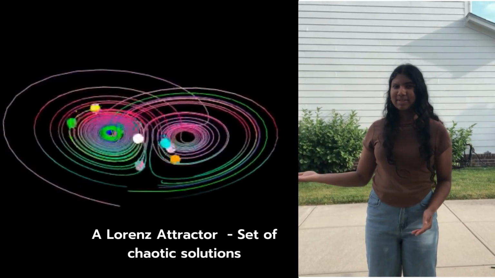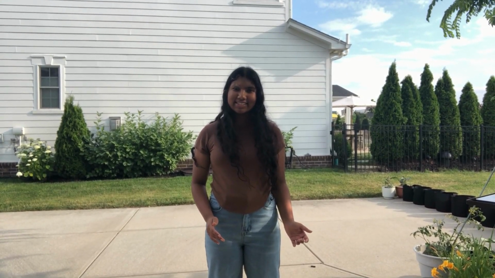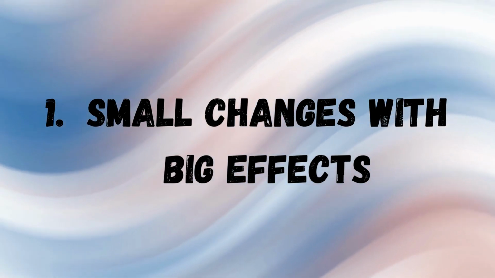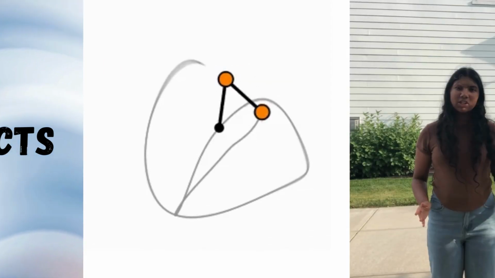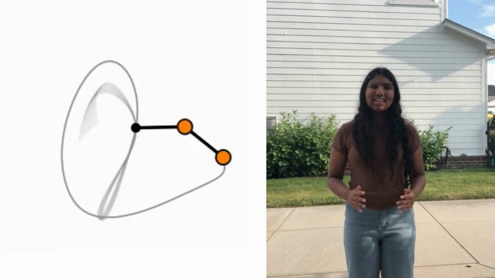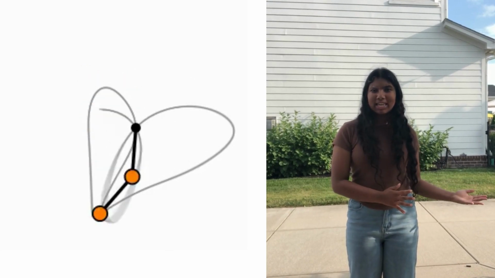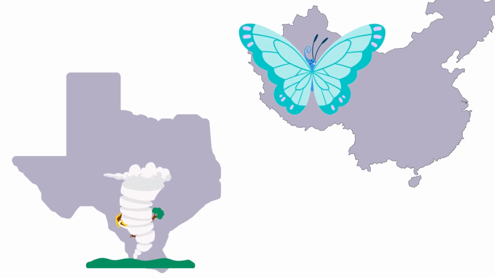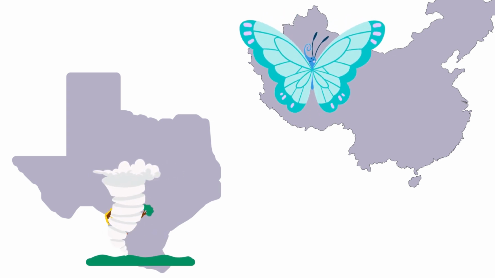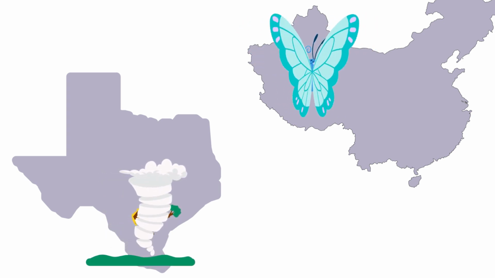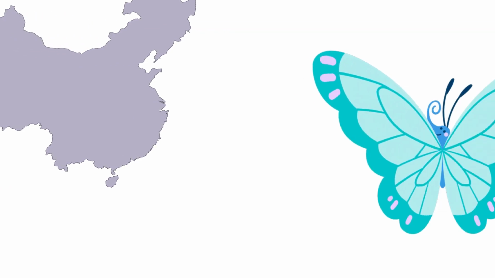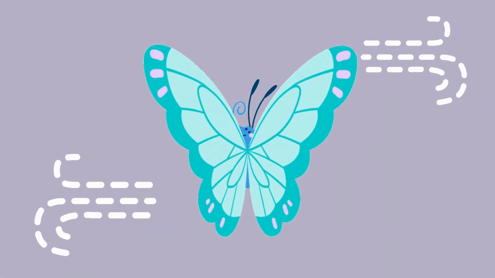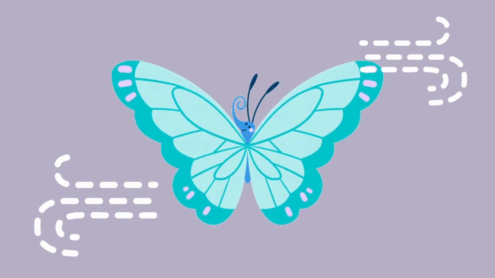It explains dynamical systems. Chaos theory generally defines chaos based on two things: small changes with big effects and overlapping effects. Let's first look at small initial changes. This essentially means that a small change in the beginning can lead to big changes in the outcome. A common analogy used to model this is if a butterfly in China flaps its wings, that change can cause a tornado in Texas. In this case, the flapping of the butterfly's wings represents the small change in initial conditions